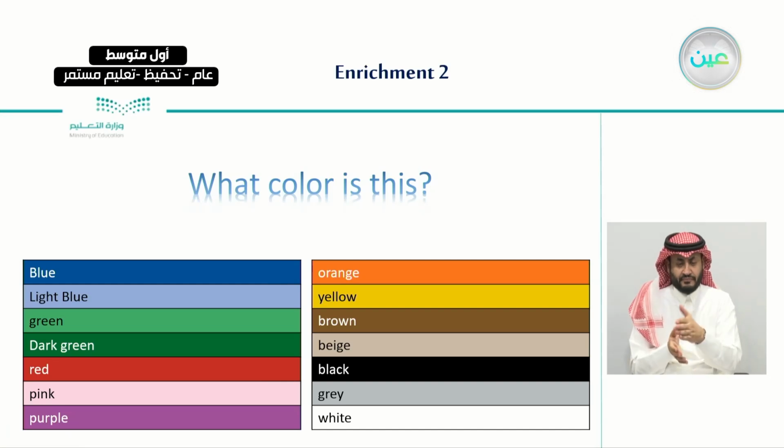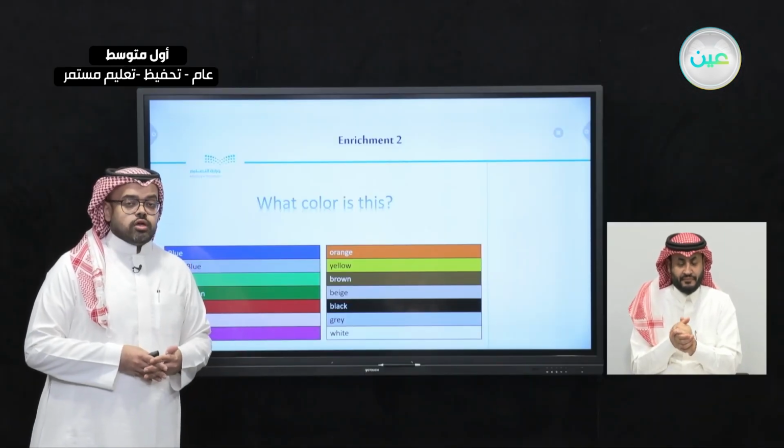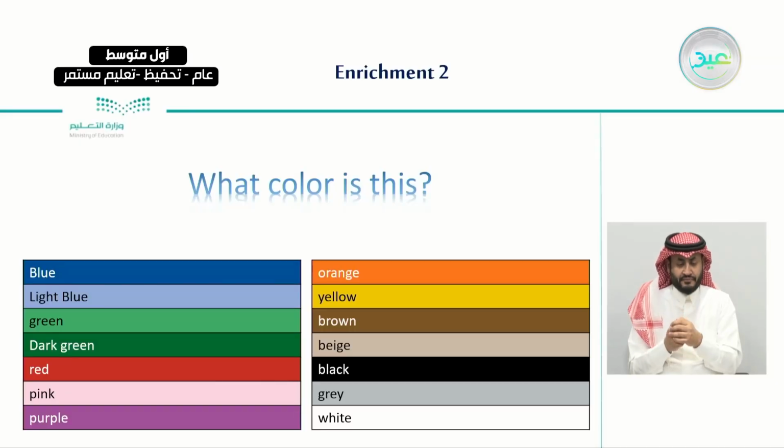And after this, we learned about the different colors in English. We said that we have a similar chart to this where it has different colors like blue, green, red, and we even learned the terms light and dark. When we say a light color of any color, it means that it is brighter than if we said dark color.